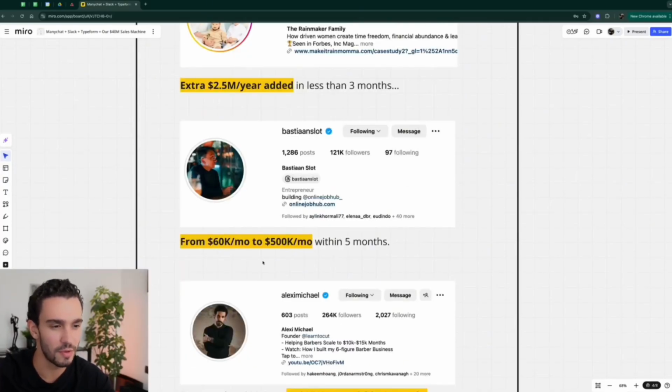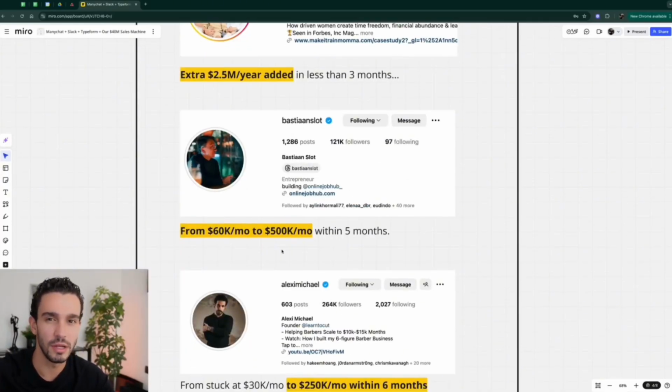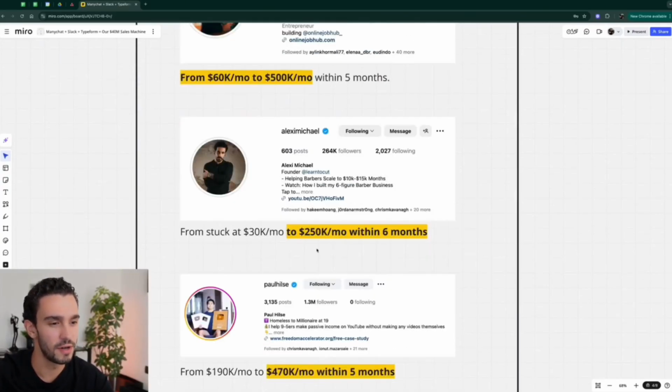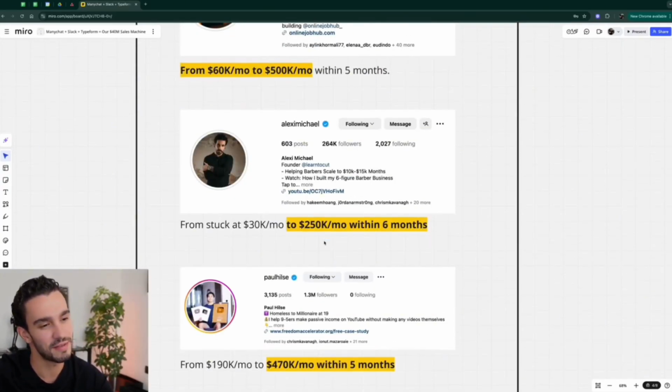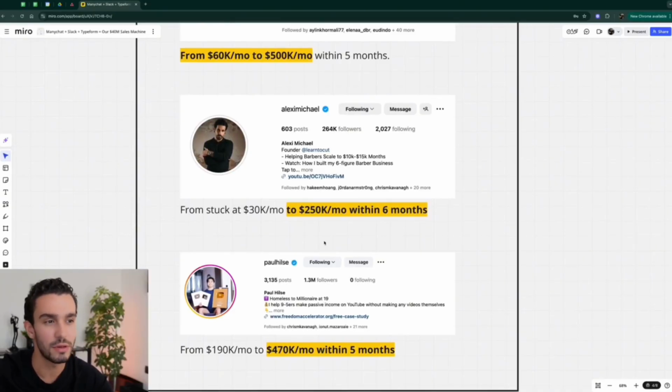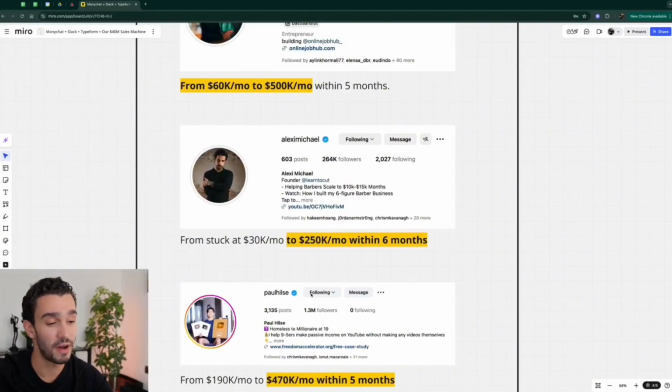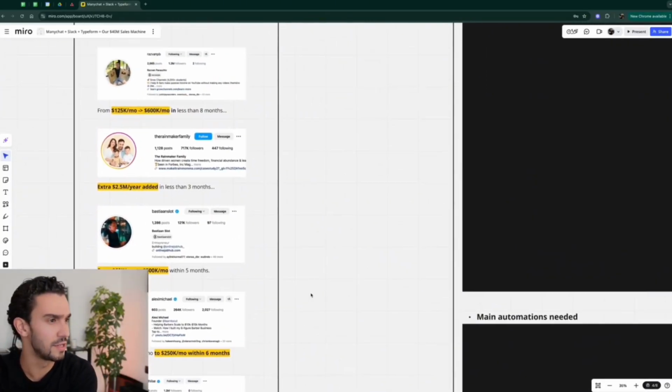Bash and Slot, we went from 60 to 500K per month with a new B2C program a couple of years ago when he first launched it. Alexi Michael went from 30K to 250K per month within 6 to 7 months. This is all cash collected, by the way. This all comes from the DM setters, if I wasn't clear enough about that. And then Paul Hilsey went from 190 to 470,000 a month within 5 months. So those are some pretty decent results here, I'd say.